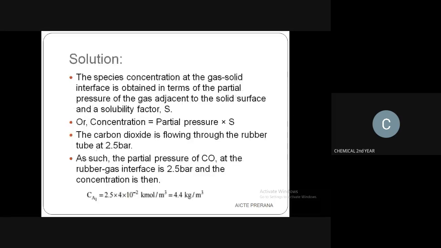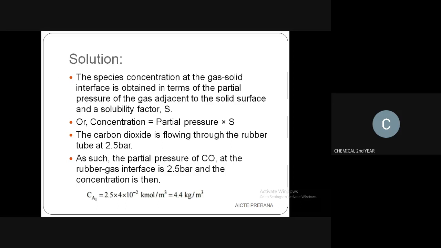Okay. Now the species concentration, that means the carbon dioxide concentration at the gas solid interface, is obtained in terms of the partial pressure of the gas adjacent to the solid surface and the solubility factor S, or concentration is equal to partial pressure into S. We found this in the last problem itself. We found the concentration as partial pressure into solubility.